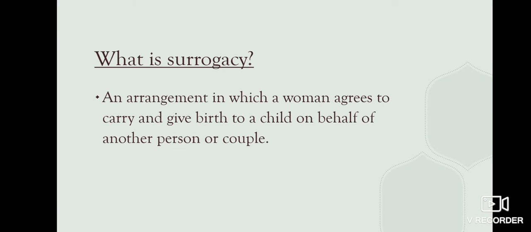So first of all, what is surrogacy? It is an arrangement in which a woman agrees to carry and give birth to a child on behalf of another person or a couple. In this scenario, the woman who carries and gives birth to a child is called a surrogate mother, and the other party is called the intended parents.